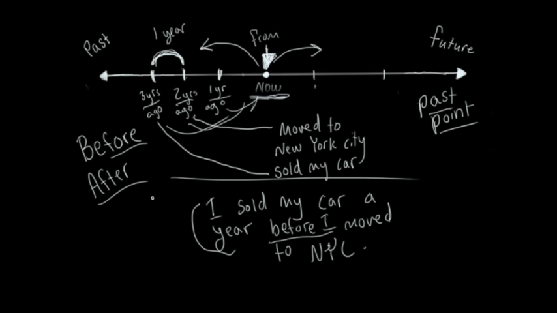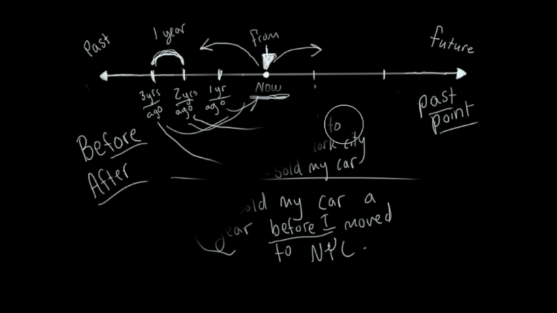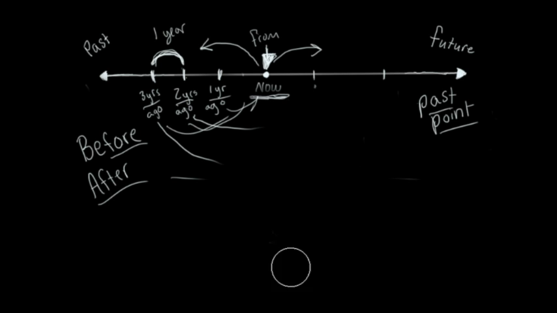Right? So, before. Now, we can do after the other way. After is just the opposite. So the same things happen. Moved to New York City and sold my car. But we can write it the other way.